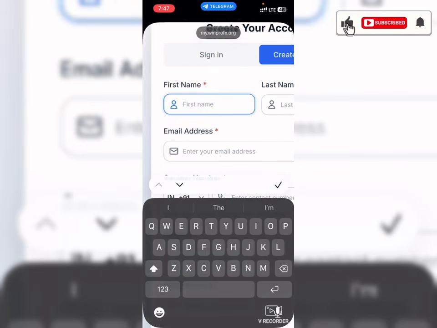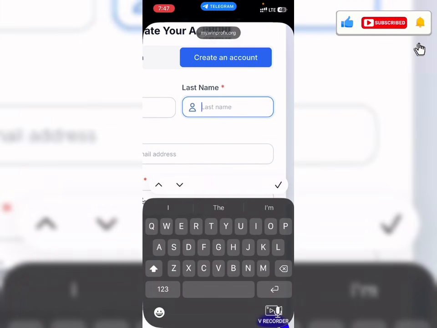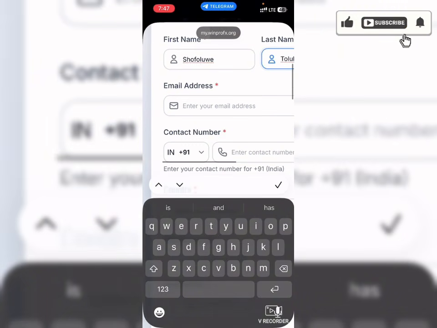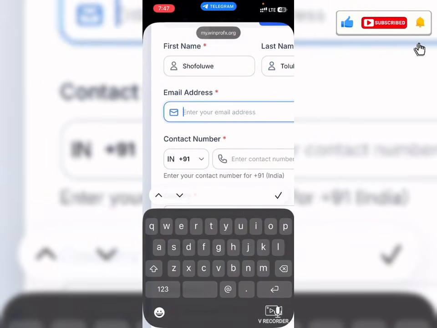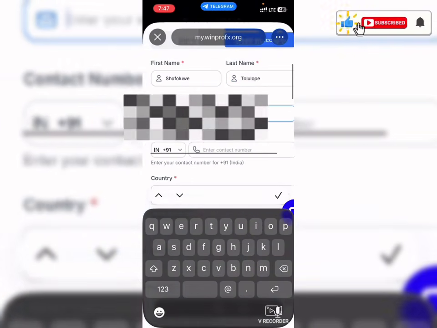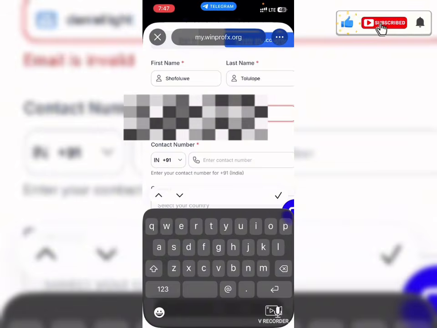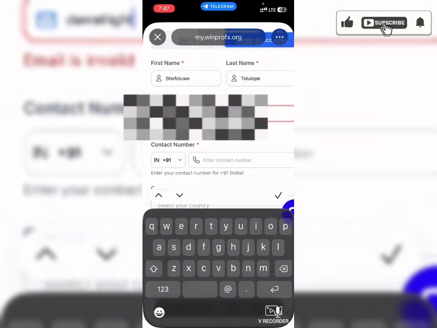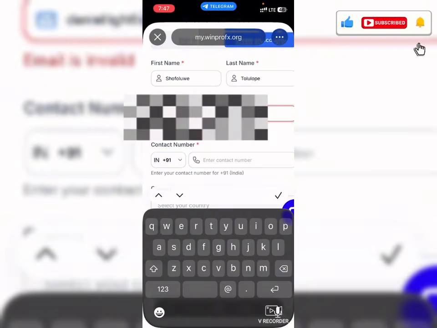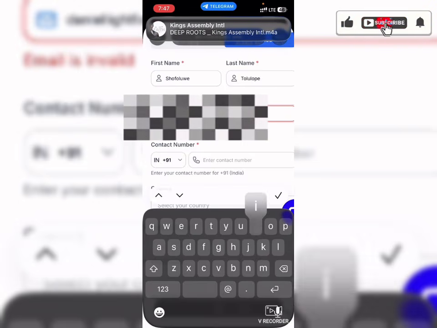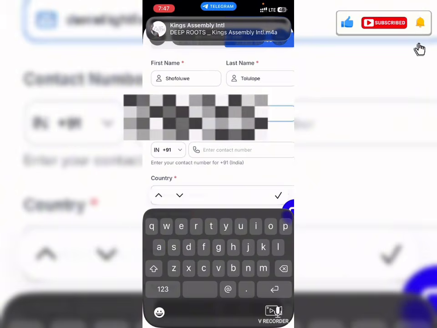For the first one, you see my first name, it should be your surname, and right here your last name should be your first name, which is the name you actually bear. And for the email address, type it into this box right here, and make sure you fill in the right details without any mistake. And that's what I actually do right here. All right, that's been done.